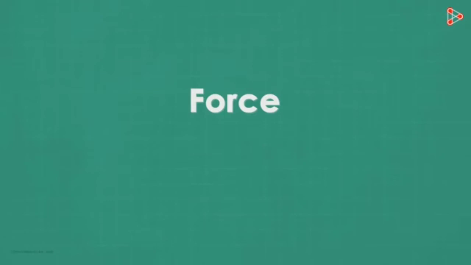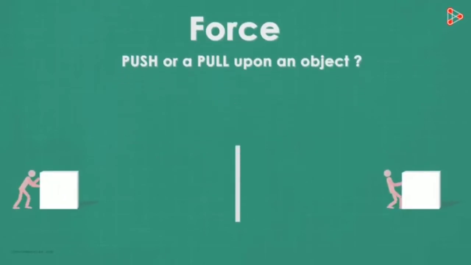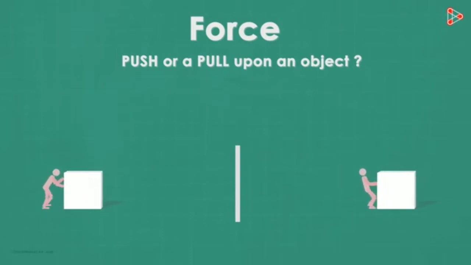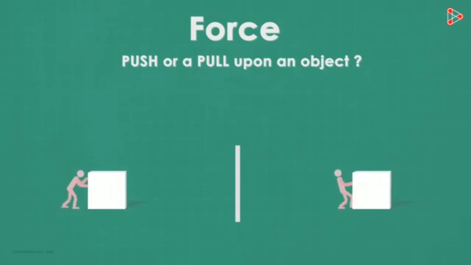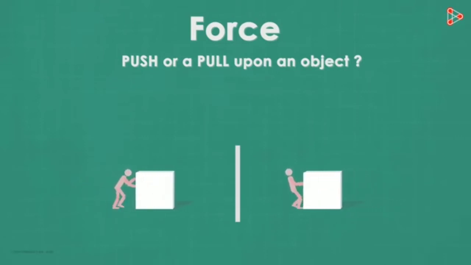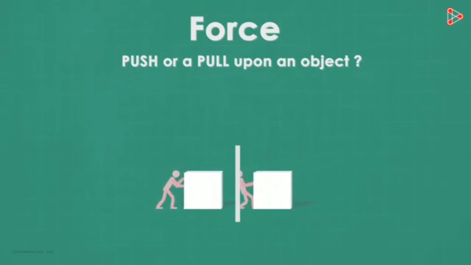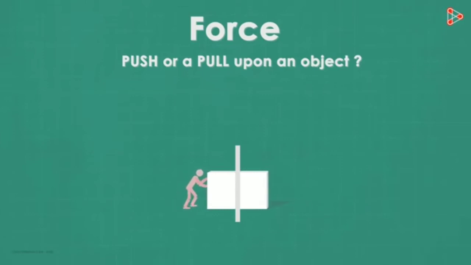Let me tell you what you will probably read in your textbooks. Force is a push or pull upon an object, right? Though this cannot really be classified as incorrect, it hardly explains anything about the concept of force. This is what you will assume after reading this definition. You will imagine a stationary object on the ground and someone pushing it or pulling it. Yes, when force is applied, the stationary object will move. But just this does not explain the concept of force entirely.